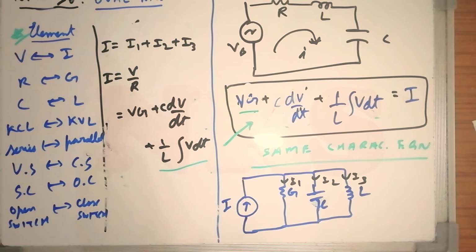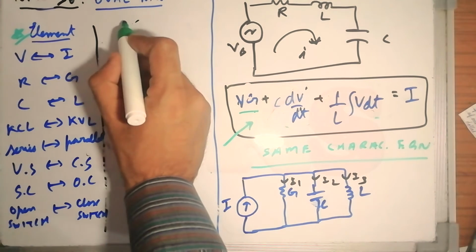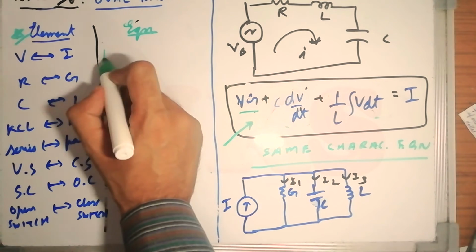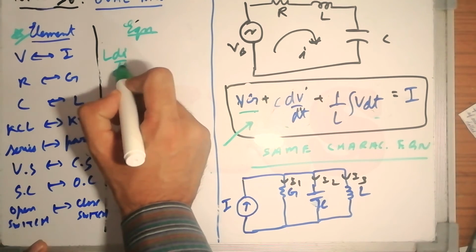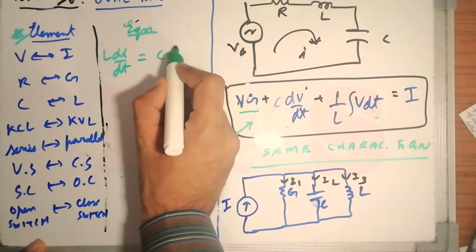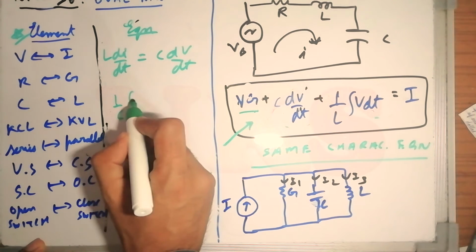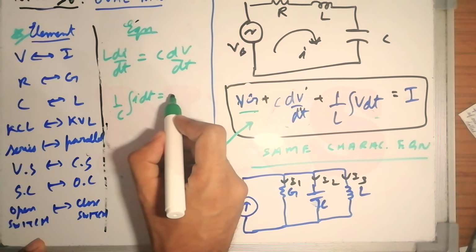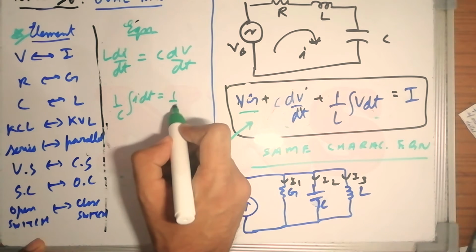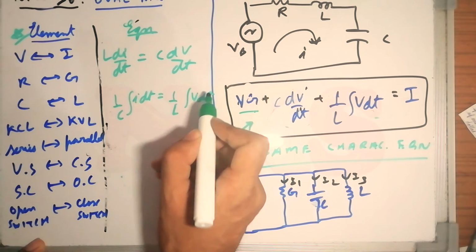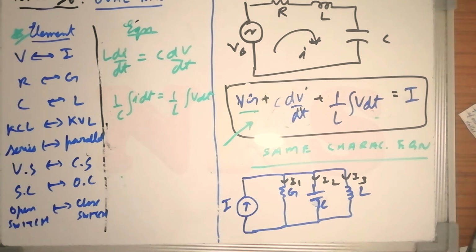You don't need to mug up, just get some feel of the duality. Again, L di by dt will be replaced by C dV by dt, and 1 by C integral I dt will be replaced by 1 by L integral V dt in its dual.